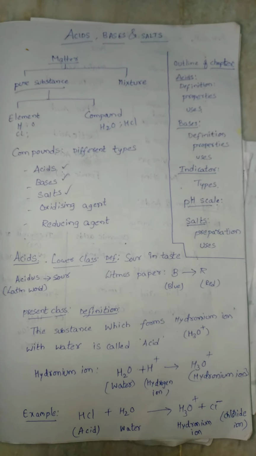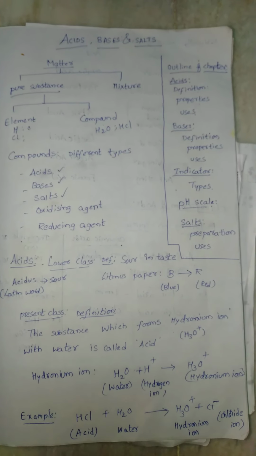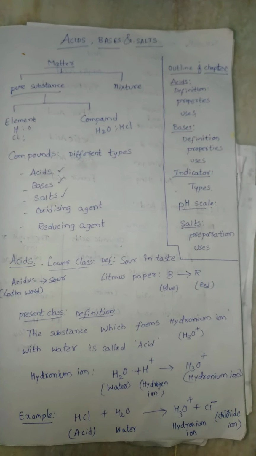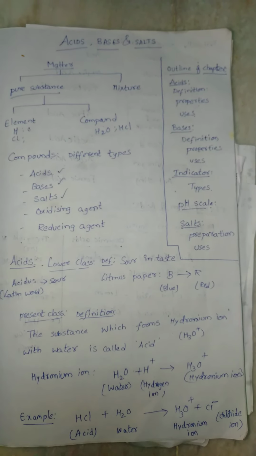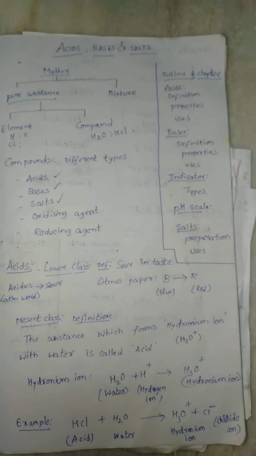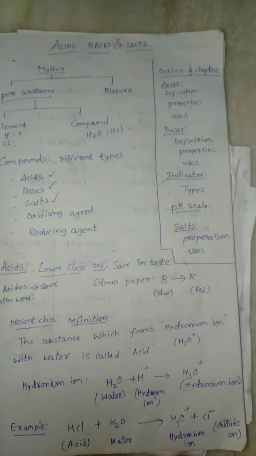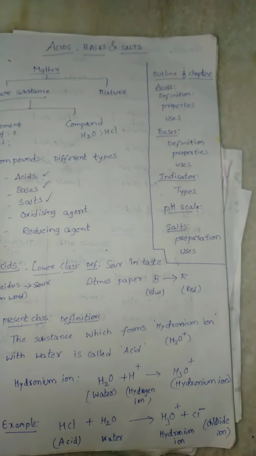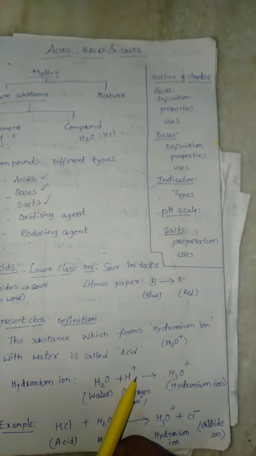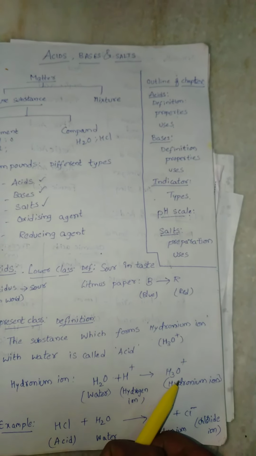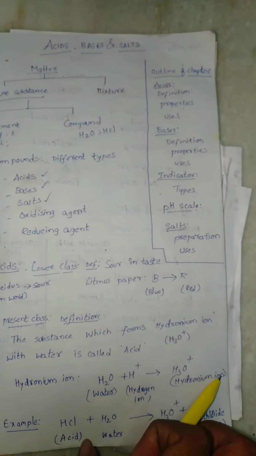But in the present scenario, from the 10th class point of view, we have a different definition: an acid is a substance which forms hydronium ion in water. The substance which forms hydronium ion in water is said to be an acid. What does hydronium ion mean? Let's see. When water H2O combines with H plus, this H plus combines with H2O and forms H3O plus. This is called hydronium ion.